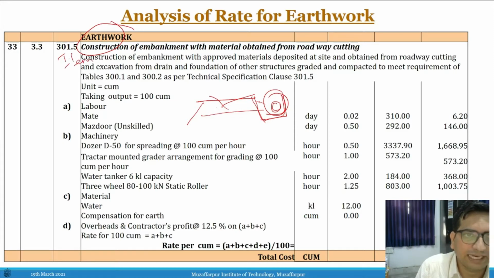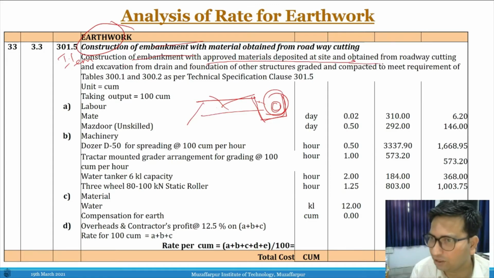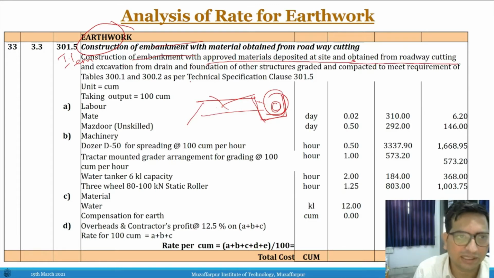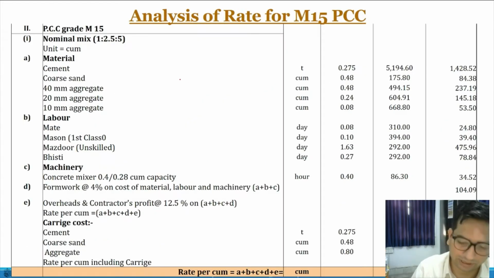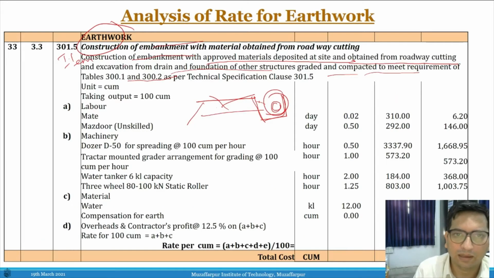The item says construction of embankment with approved material deposited at site and obtained from roadway cuttings, and excavation from drain and foundation of other structure, graded and compacted to meet the requirement of table 300.2 as per technical specification clause 301.5.